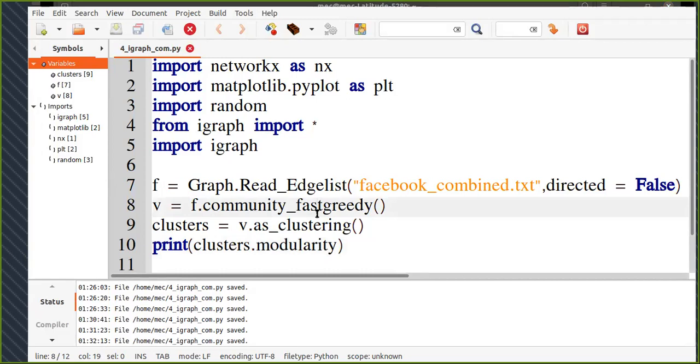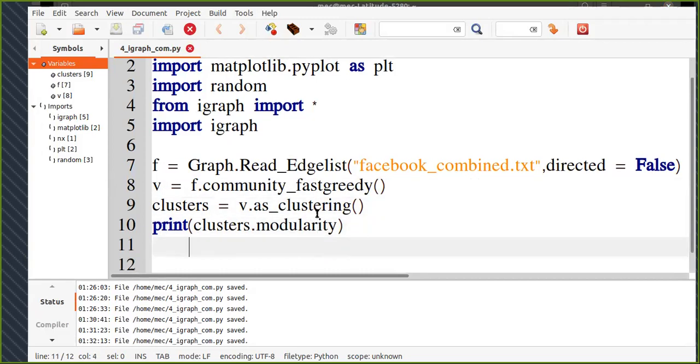Another thing I would want is to visualize these communities in my graph, where I would want to see the nodes in the same community with the same color. For that, I'm going to create a color palette in iGraph, and this color palette should have a number of colors equal to the number of my clusters. So I'm going to use a function related to the color palette.